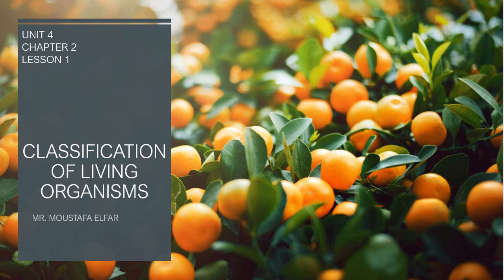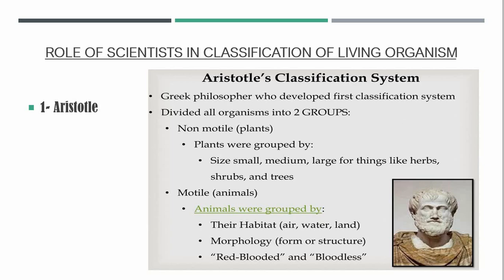Today's lesson will be about classification of living organisms and scientists' role in classification of living organisms. Scientists tried for many years to classify living organisms into different groups, and they began with Aristotle, the Greek philosopher, who developed the first classification system, into which he divided all the living organisms into two main groups.